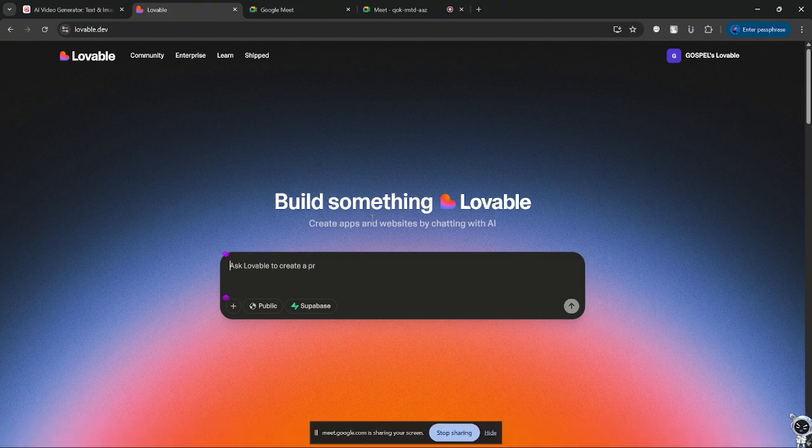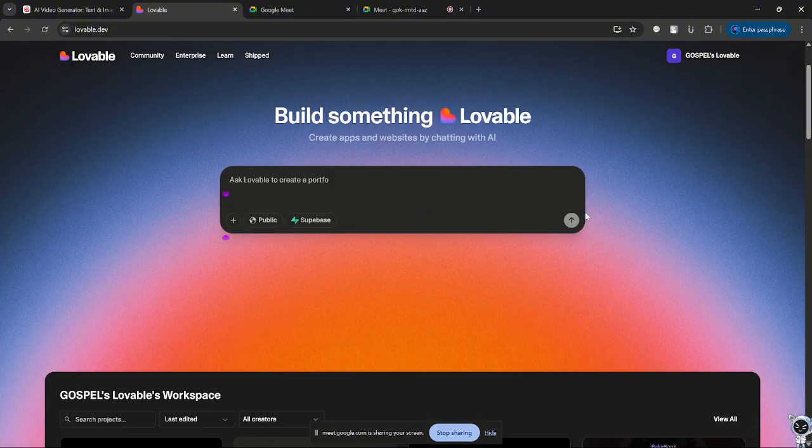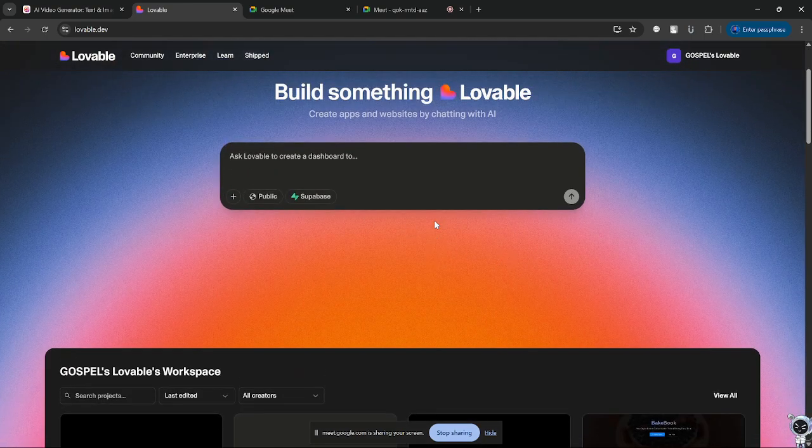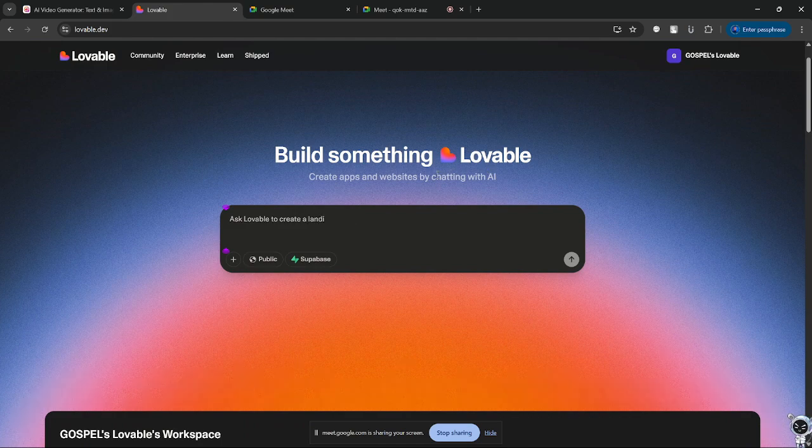Lovable is an app that helps you to create anything. From what you can see here, it says build something. You can create an app and website by just chatting with AI. And I was saying that before this time, before AI really became something huge, when you wanted to build an app, you had to spend lots of money. But right now, you can just come over to Lovable and you can build anything.